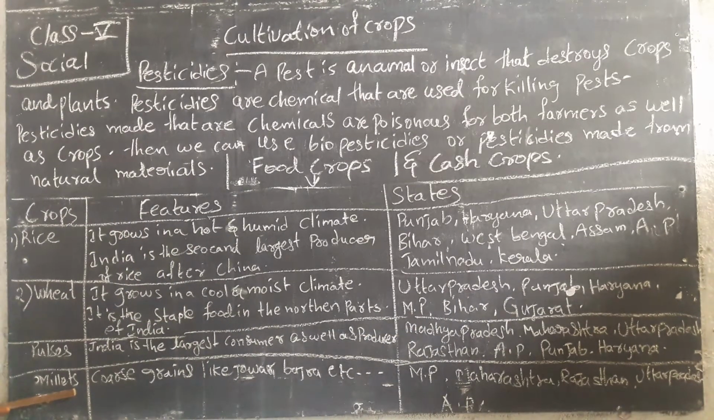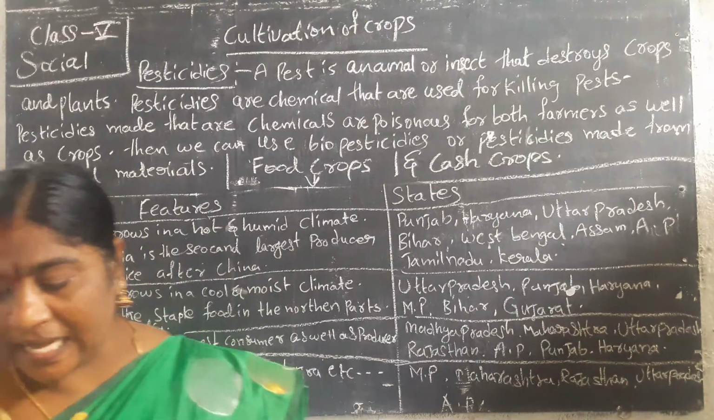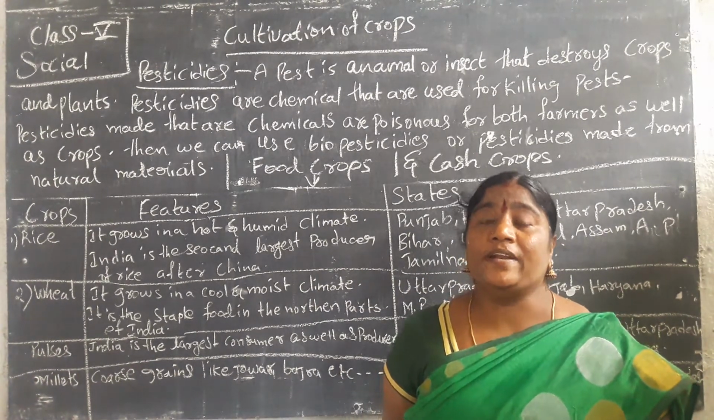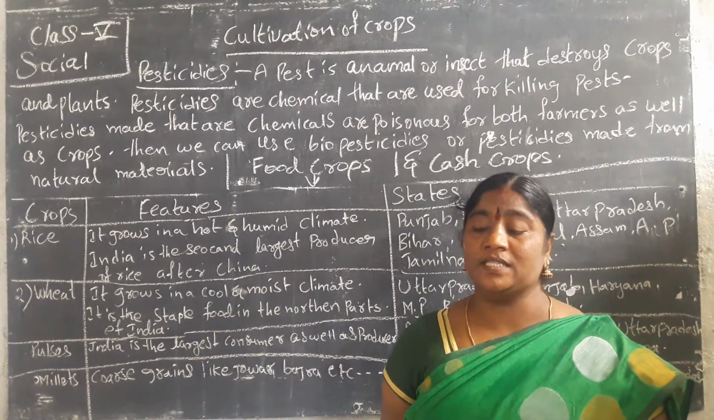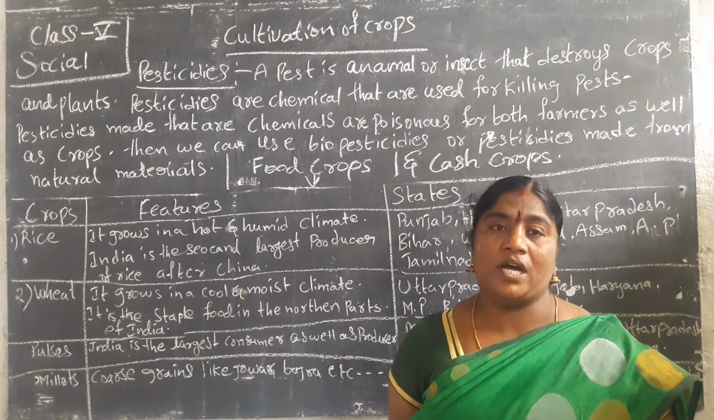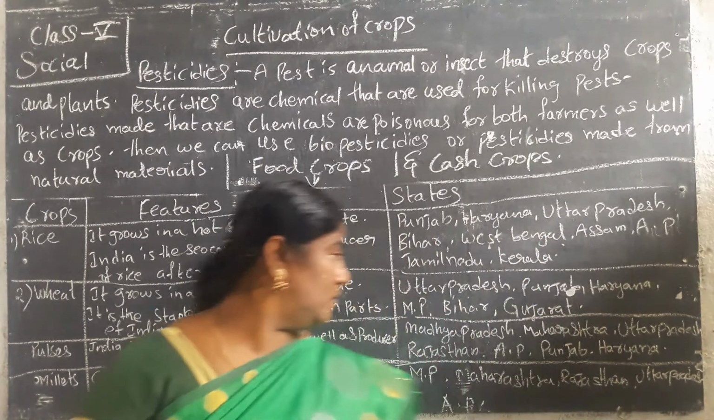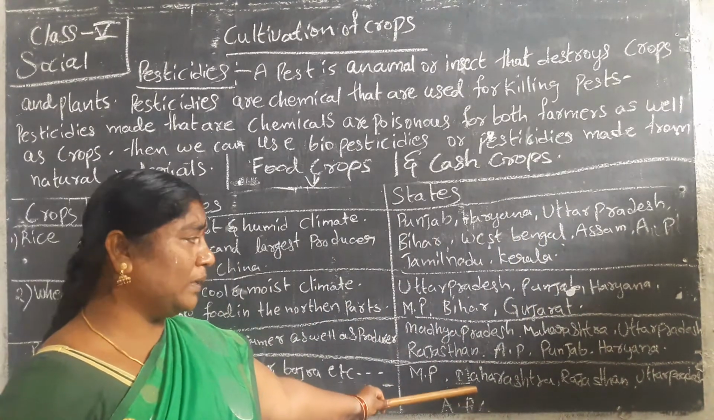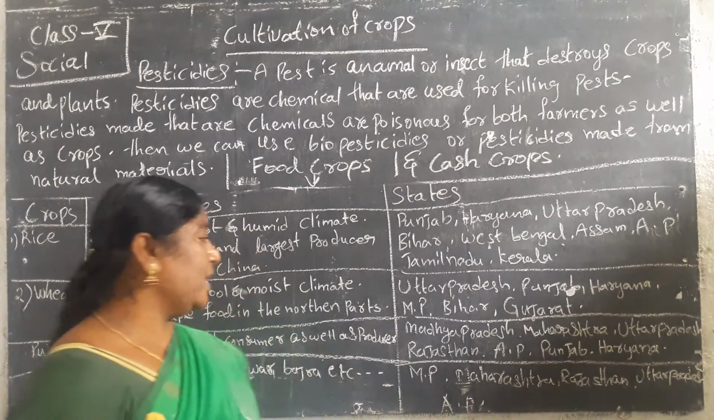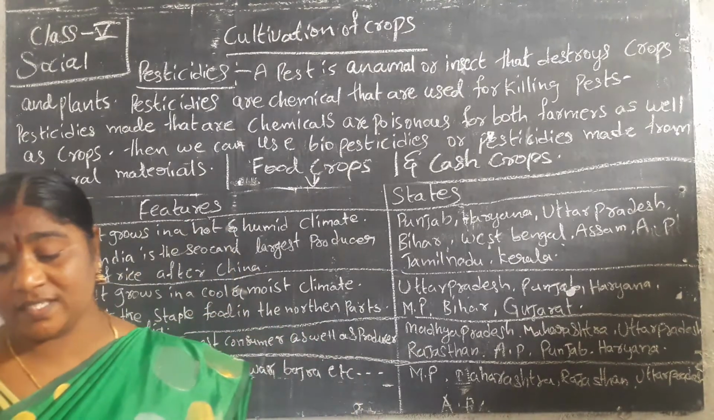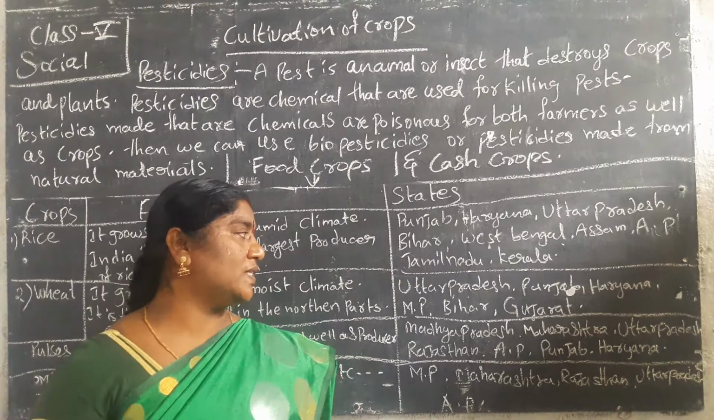Next one is millets. Millets are coarse grains like jowar, bajra and ragi. Ragi, jowar, bajra, these food grains are called millets. They are produced in the states of Madhya Pradesh, Maharashtra, Rajasthan, Haryana, Uttar Pradesh and Andhra Pradesh.